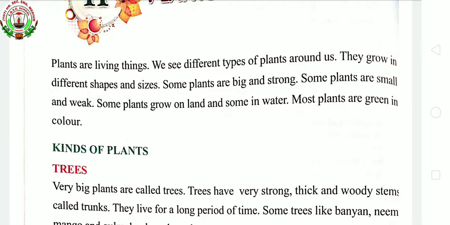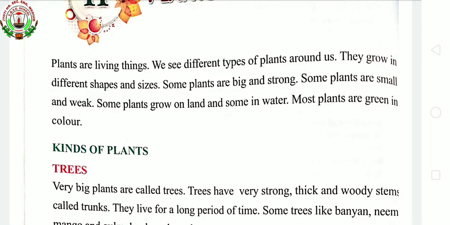In the same way, one more question I am asking children. Have you seen some plants which grow in water? Yes. For example, water lily and lotus. In our surroundings we can see plants grown on land. Okay, it needs soil, but also plants can be grown in water. पानी में भी plants grow कर सकते हैं. Okay, examples I have said now.